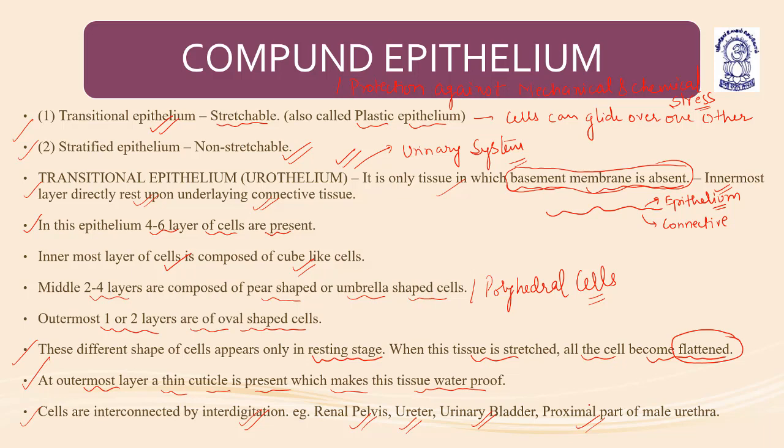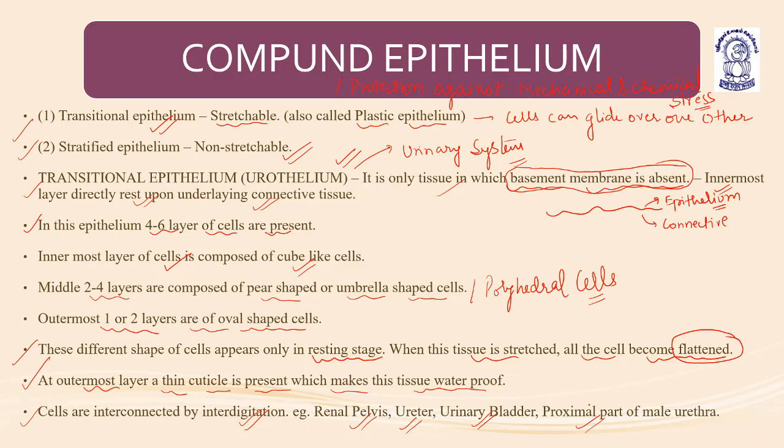The compound epithelium consists of the transitional epithelium and stratified epithelium. Transitional epithelium, also known as uroepithelium, is stretchable, and the stratified epithelium is non-stretchable. Transitional epithelium does not have a basement membrane, and it directly rests on the connective tissue.